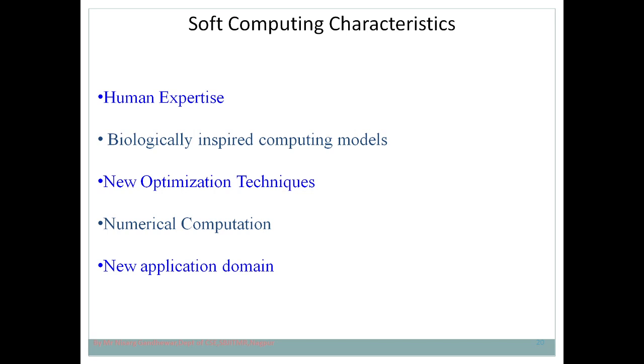Then the second characteristic is that it is a biologically inspired computing model. Why is it called a biologically inspired computing model? I just discussed that it makes use of artificial neural network, and artificial neural network is based on the structure of the human brain. Then we make use of a genetic algorithm. Genetic algorithm is based on Darwin's theory of evolution, that is survival of the fittest.